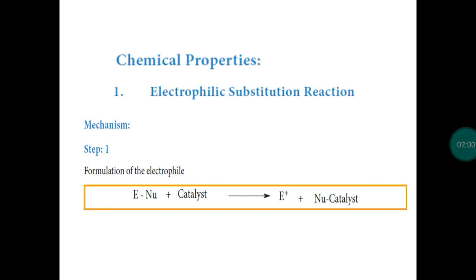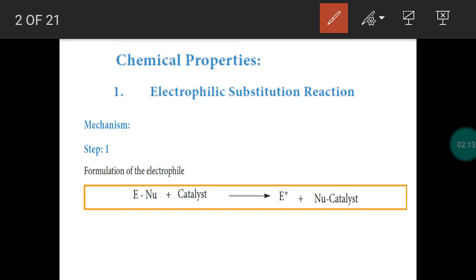There are three steps to get the product of a substitution reaction. First step is the generation of electrophile. The electrophile has to be generated. So in the presence of a catalyst, a molecule will be changed into an electrophile. You can take any molecule. In the presence of a catalyst, an electrophile is generated. This is the first step.